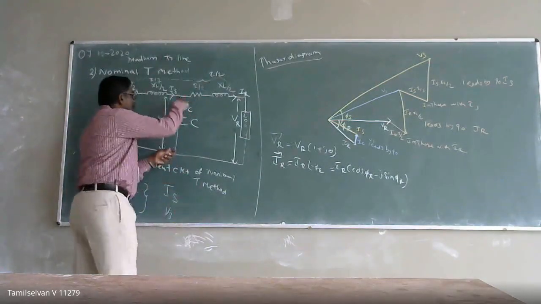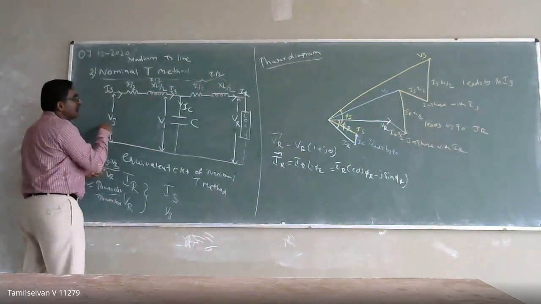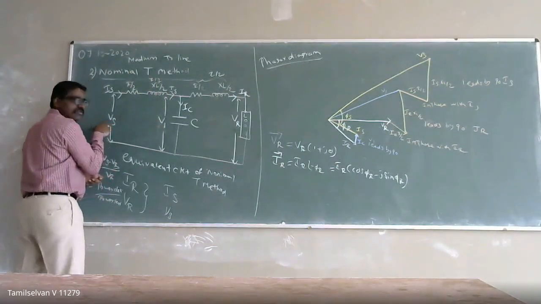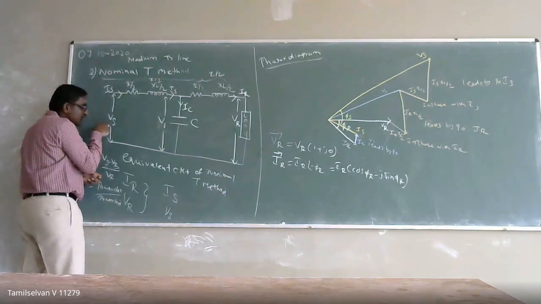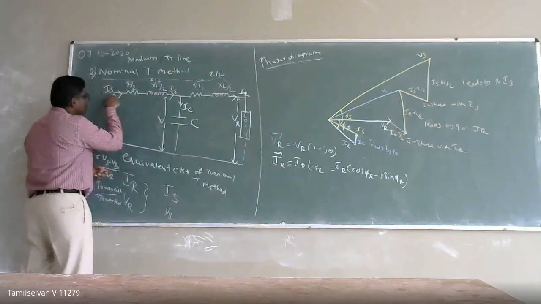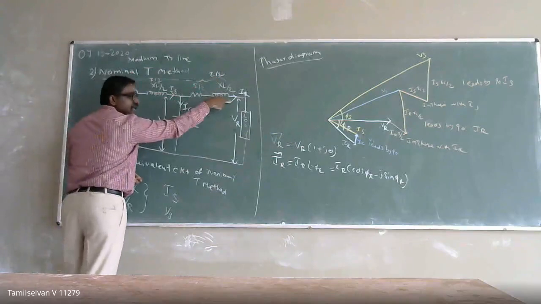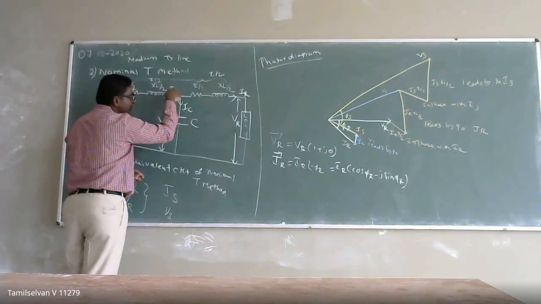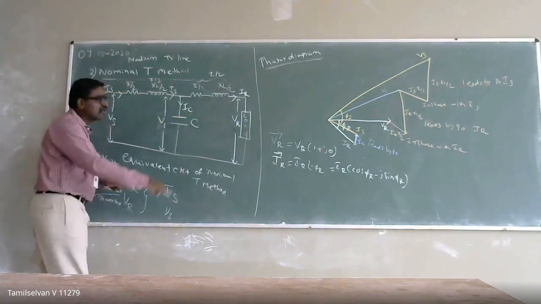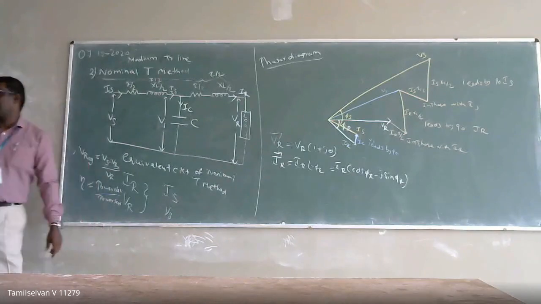Now if I want to calculate VS, VS is going to be this voltage drop plus V1. So to estimate VS, I have to know V1, so first I have to determine V1. Similarly, the sending-end current IS is the capacitor current IC plus IR. I have to write this from the vector diagram.